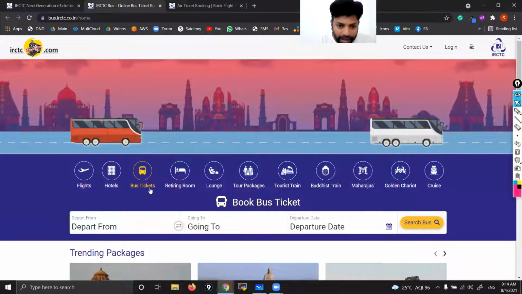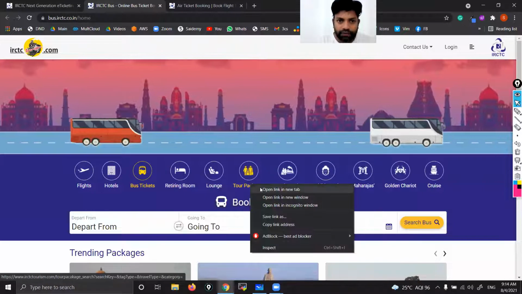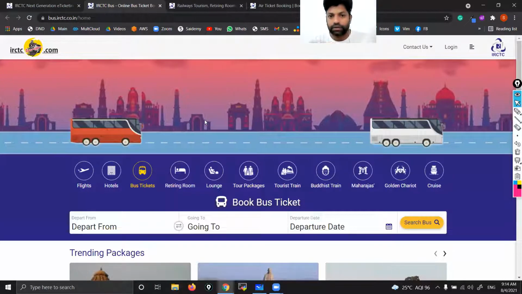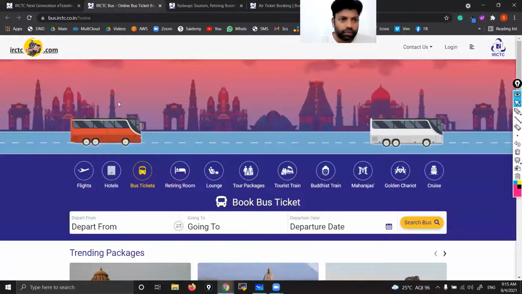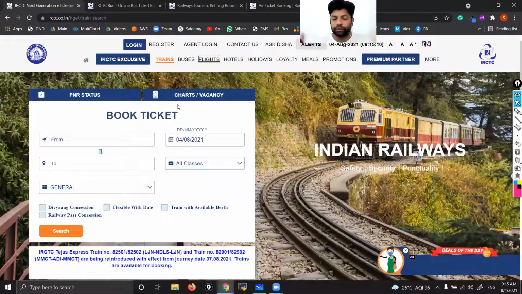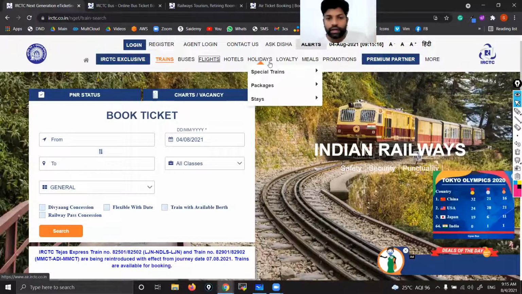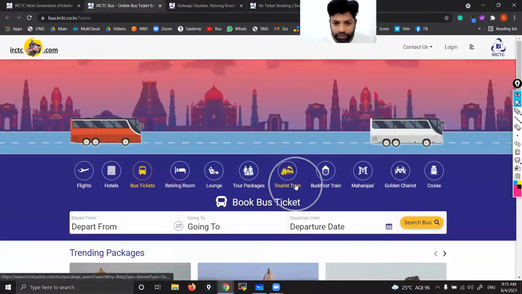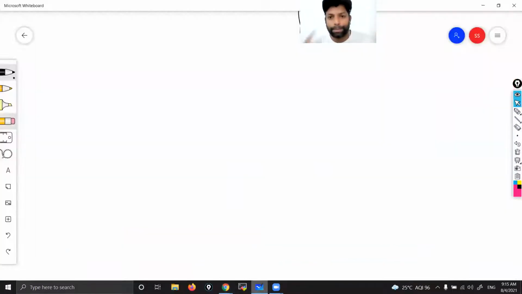Okay. Now in this backend page also, you can see so many options here. Again, when I click this option, it is taking me to one more backend page. That means each and every option is linked with a backend page. So all these pages we call web pages. See here, when you type IRCTC, whatever you can see immediately, that is what we call the home page. In the home page, you can see so many options. Those options are linked with backend web pages. Okay, all these we call web pages.